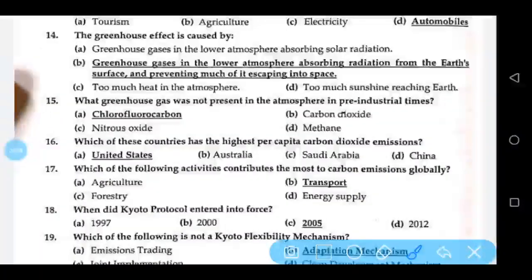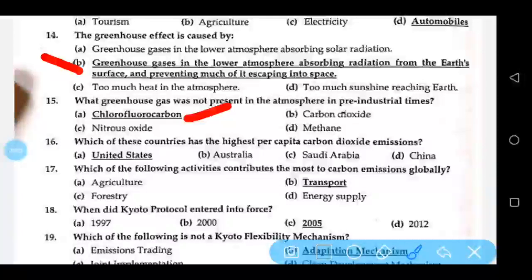The greenhouse effect is caused by greenhouse gases in the lower atmosphere, absorbing radiation from the Earth's surface and preventing much of it escaping into space. What greenhouse gas was not present in the atmosphere in pre-industrial times? Chlorofluorocarbon.